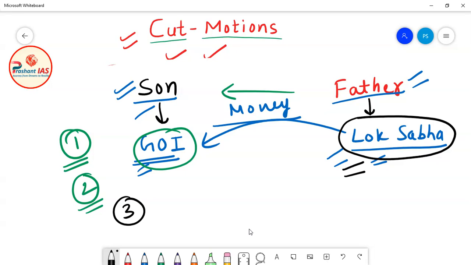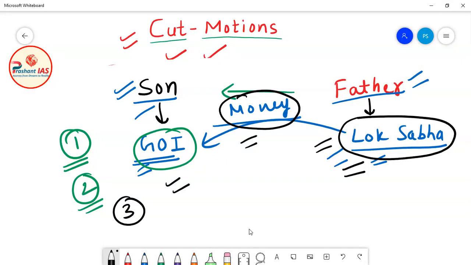Lok Sabha has some instruments of financial control over the government of India. Means if Lok Sabha is not happy with the government of India, or thinks the government is spending more money, then Lok Sabha should have some power to cut the money which the government of India has demanded, so that the government works according to the expectations of Lok Sabha. So what does cut motion mean?